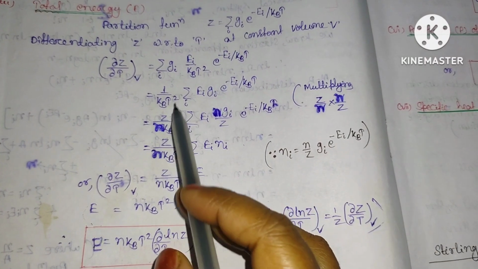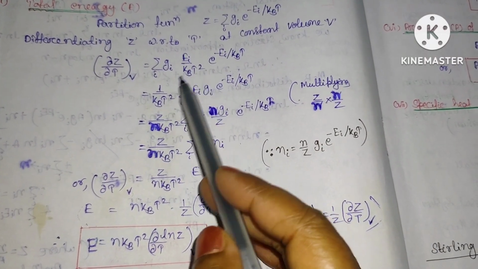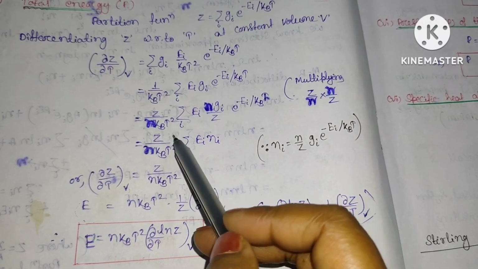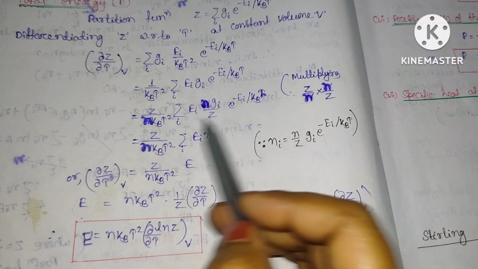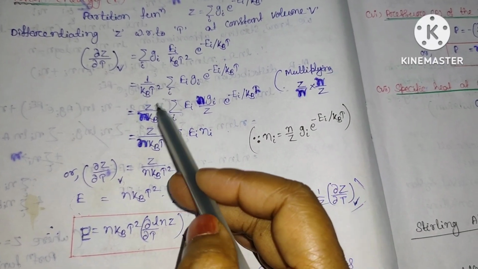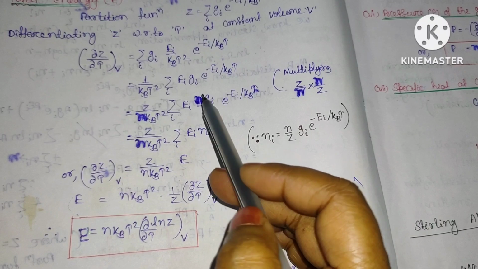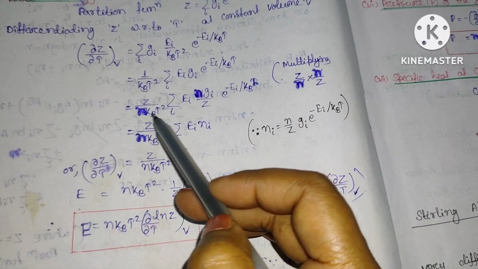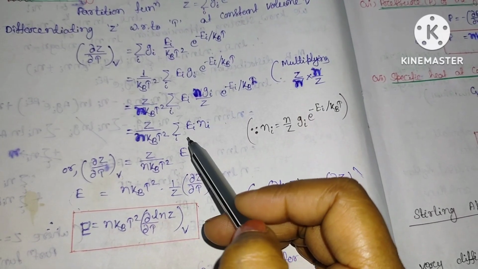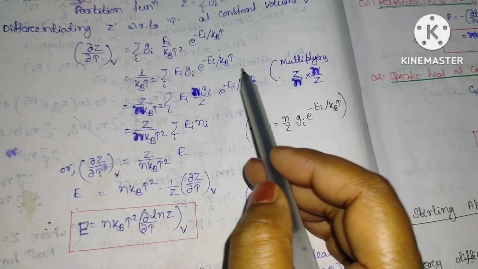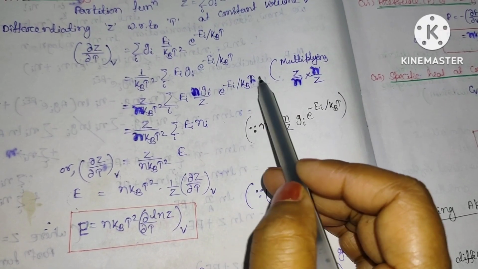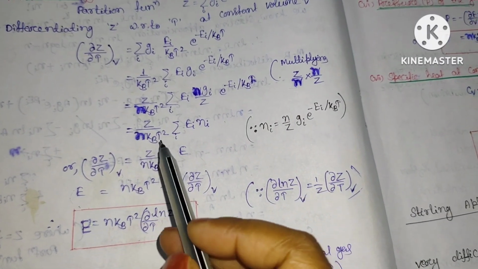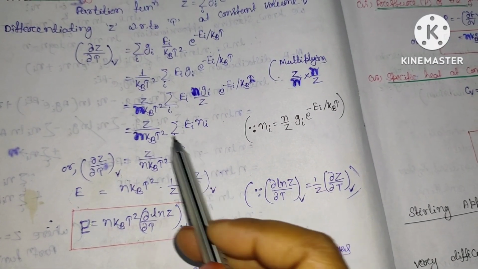This will be equal to 1 by kT squared, sum over E_i g_i exponential minus E_i by kT. Multiplying z by n into n by z here, we finally get z by nkT squared, sum over E_i, n by z, g_i exponential minus E_i by kT. In place of n g_i by z exponential minus E_i by kT, we have to write n_i. So finally this will be z by nkT squared, sum over E_i n_i, which is E.